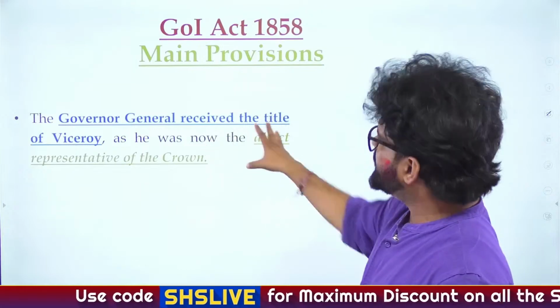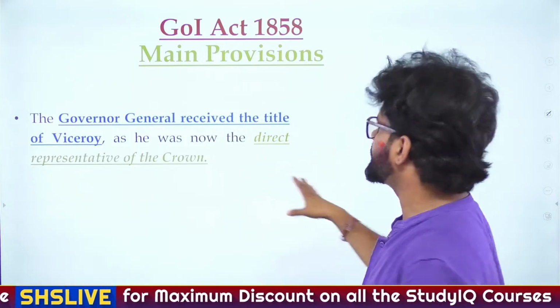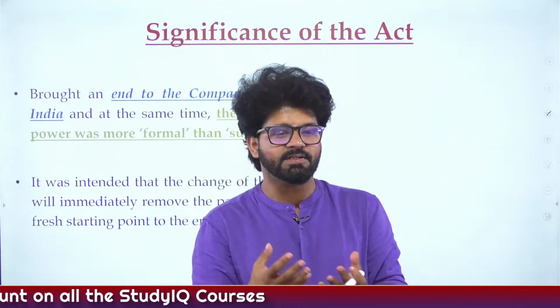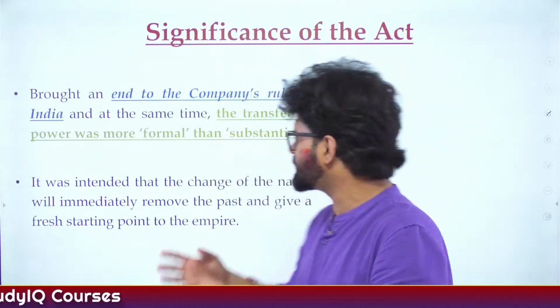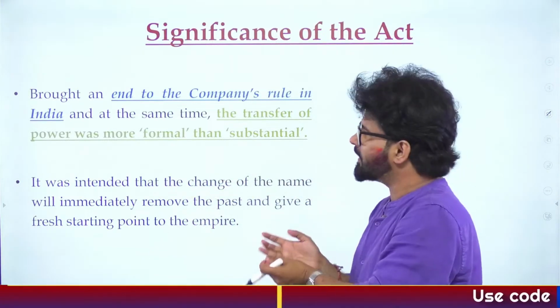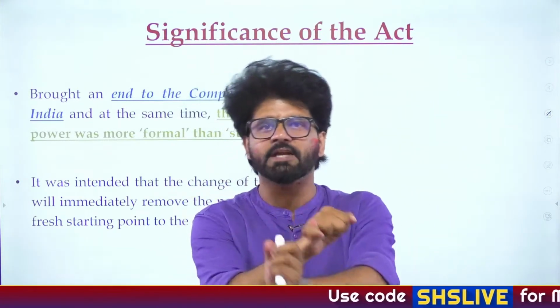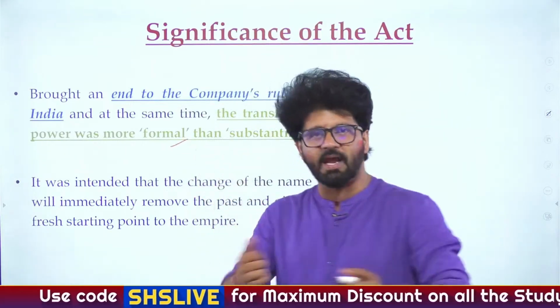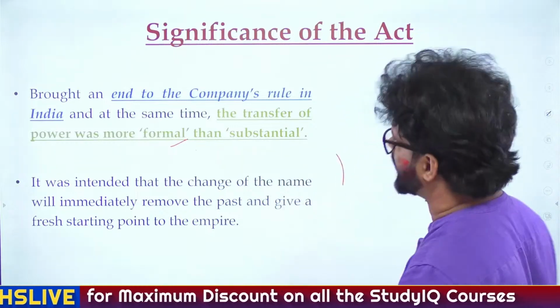The Governor General received the title of Viceroy, and he was now the direct representative of the Crown. Do remember, first Viceroy. But as we have discussed earlier, all these things don't matter much. This transfer of power has already started from 1773, so this transfer of power is more formal than substantial. That is what is written here.